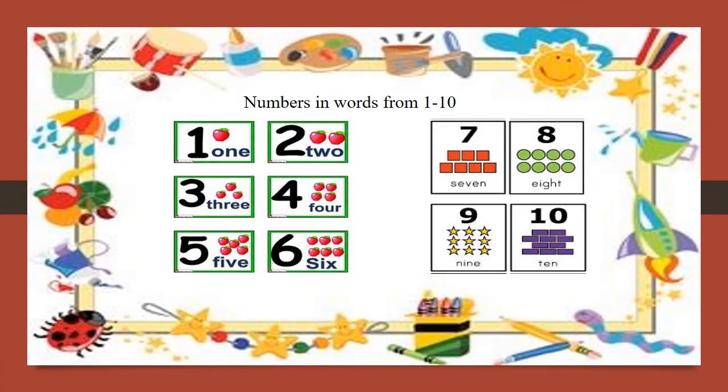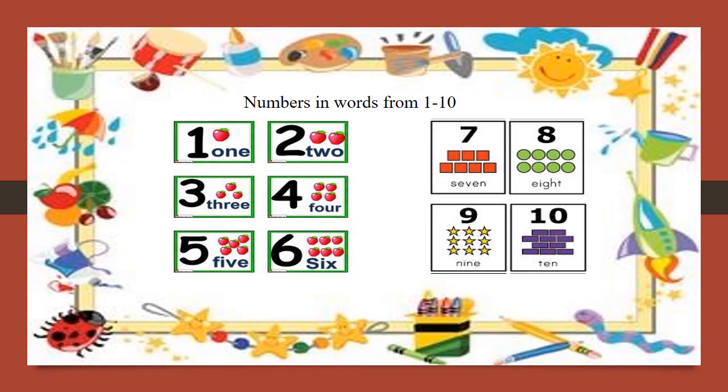Okay children, let's see the number in words from 1 till 10. Number 1, spelling O-N-E, 1. Number 2, spelling T-W-O, 2. 3, spelling T-H-R-E-E, 3. 4, F-O-U-R, 4. 5, F-I-V-E, 5. 6, S-I-X, 6.